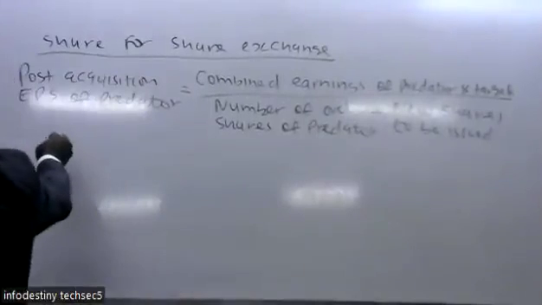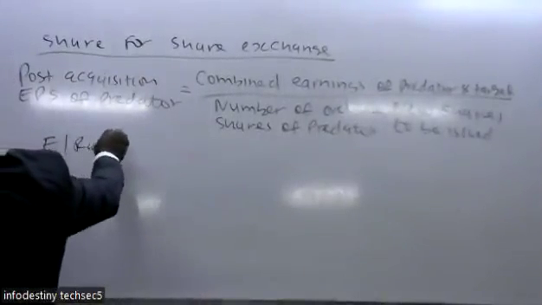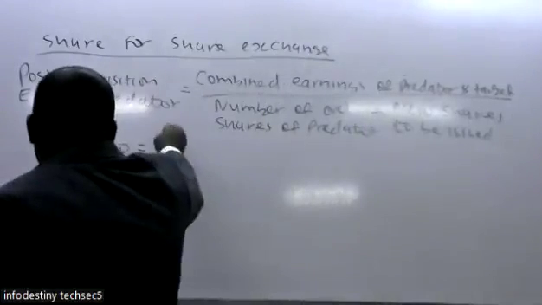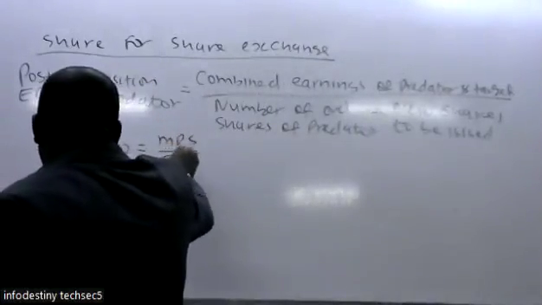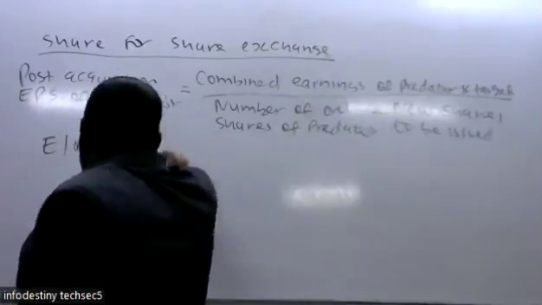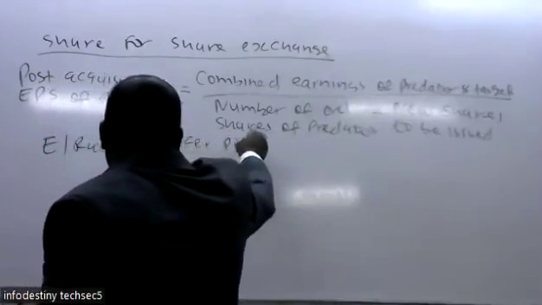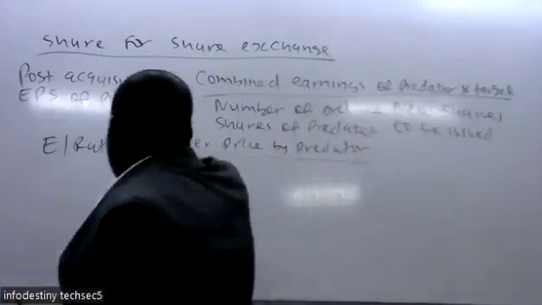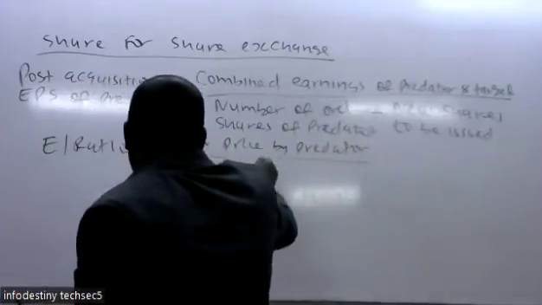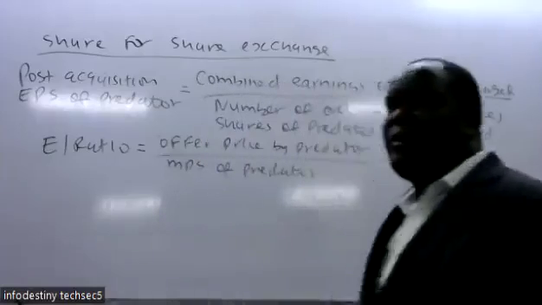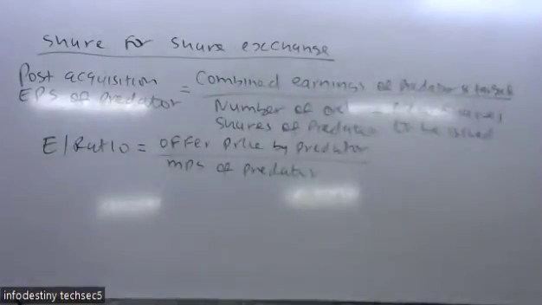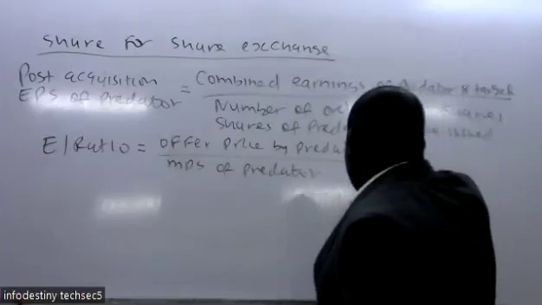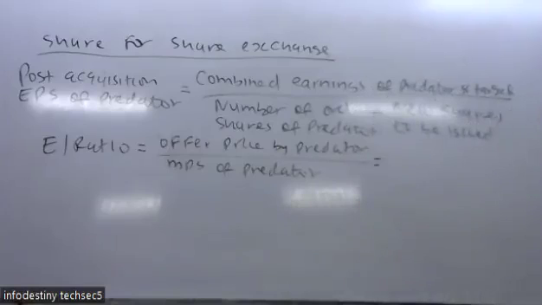To calculate the exchange ratio, it is the offer price by the predator divided by the market price per share of the predator.